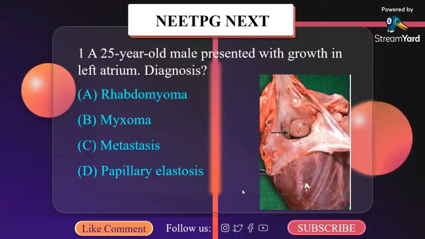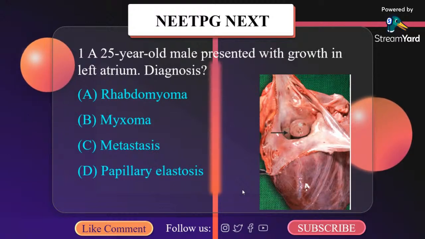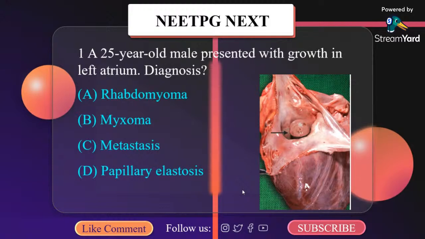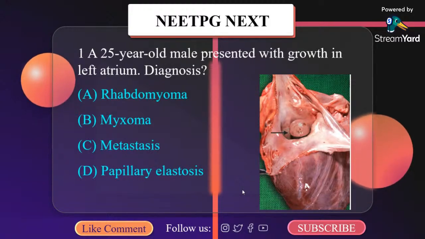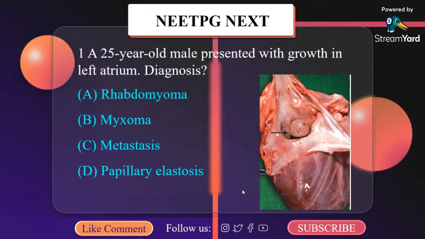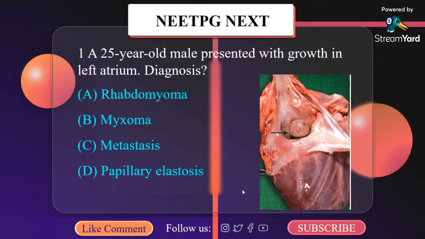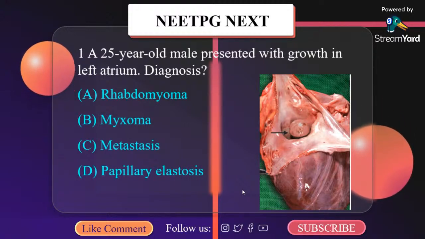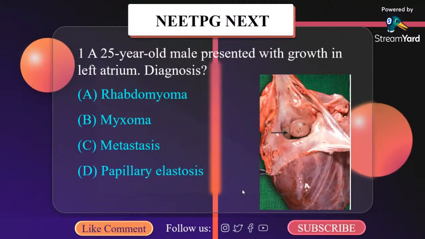Number one, a 25-year-old male presented with growth in the left atrium. What is the diagnosis? Just look at the image and think about the diagnosis even before looking at the options. Now let us look at the options. A. Rhabdomyoma. B. Myxoma. C. Metastasis. D. Papillary fibroelastoma.